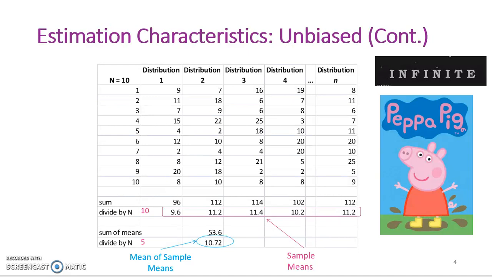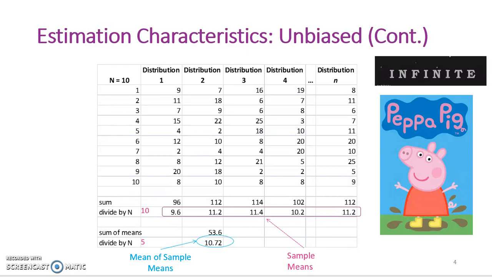If I want to know the mean number of times that 0 to 6-year-old kids watched Peppa Pig last month, and I took all possible random samples of n equals 10, 0 to 6-year-olds from the population, I could compute the mean for each of those distributions. So there's a pool of all of the 0 to 6-year-olds, and that's my population. I select a random 10 kids, and that forms one distribution of scores, or the sample. Now those 10 kids are put back into the pool so they have a chance of getting selected again. This is sampling with replacement. More on that in a minute.